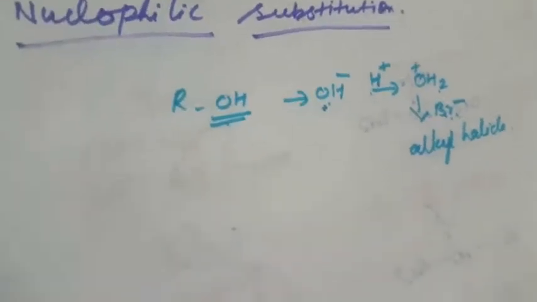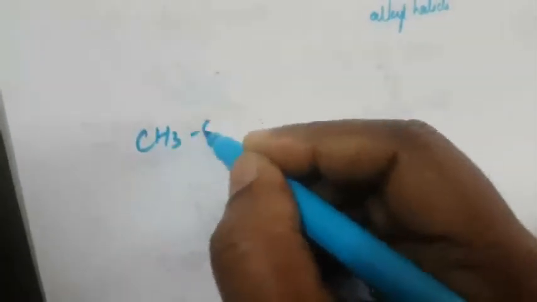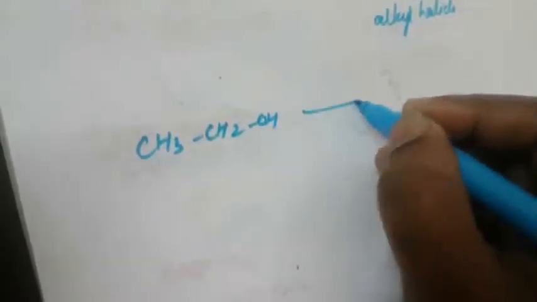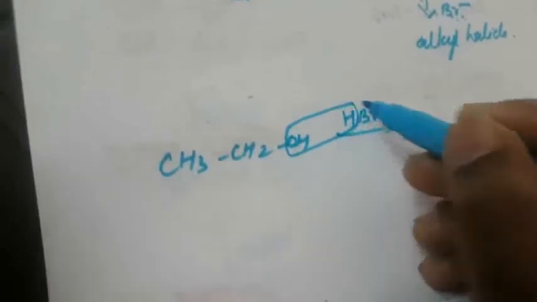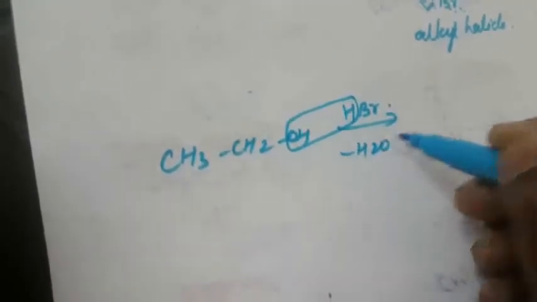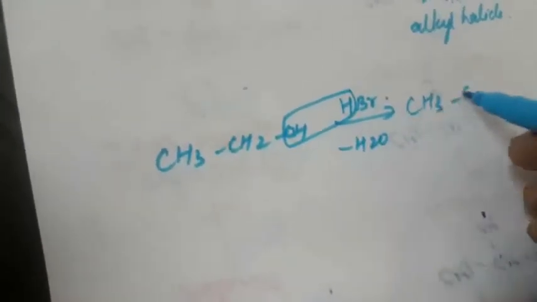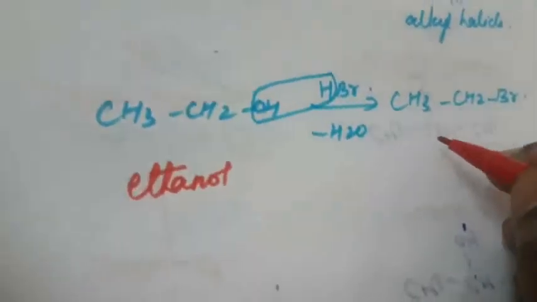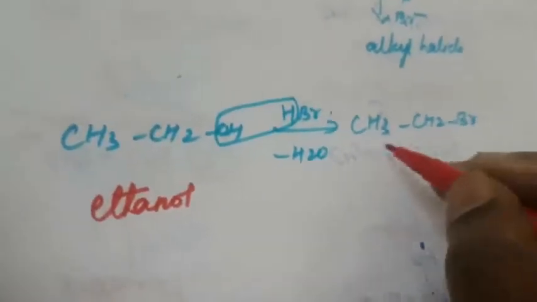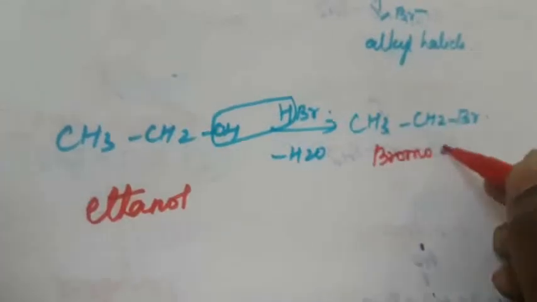First example, nucleophilic substitution. First one is ethanol, CH3CH2OH. When it reacts with HBr, what will happen? H2O will be removed to form CH3CH2Br. Okay, this is the compound name. What is the compound name? This is ethanol, and that is bromoethane. So bromoethane.